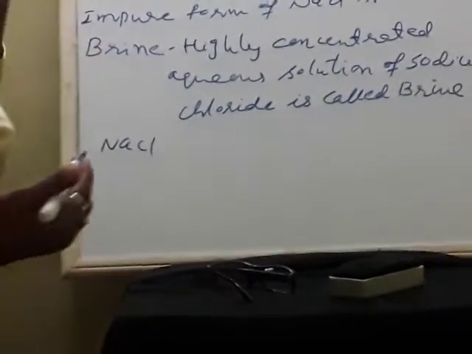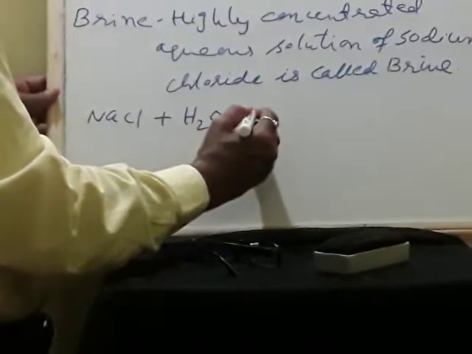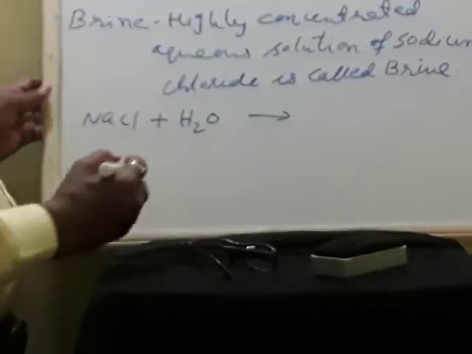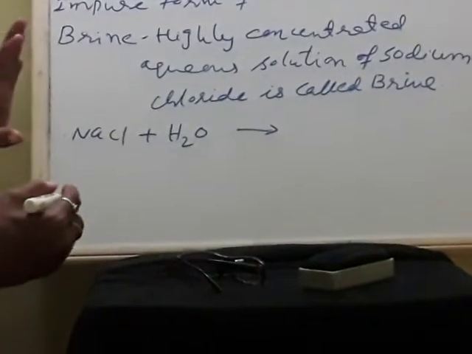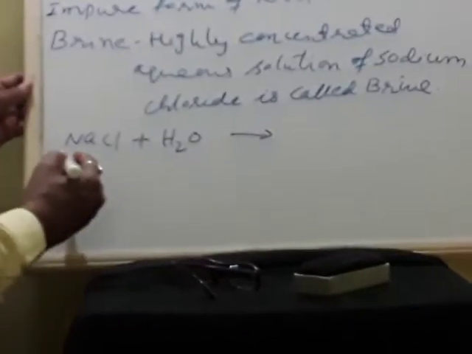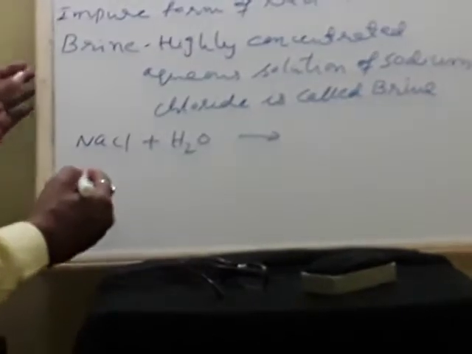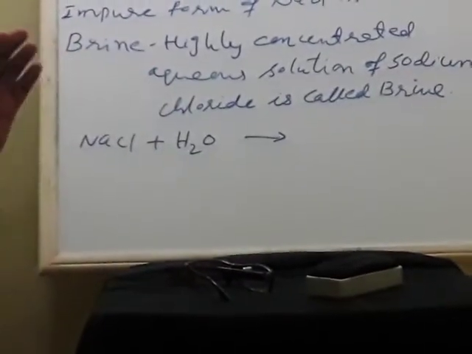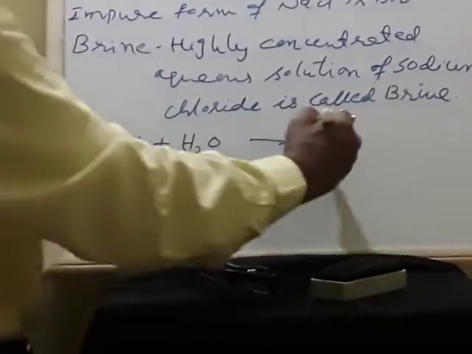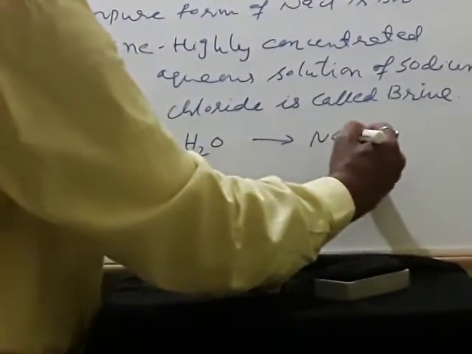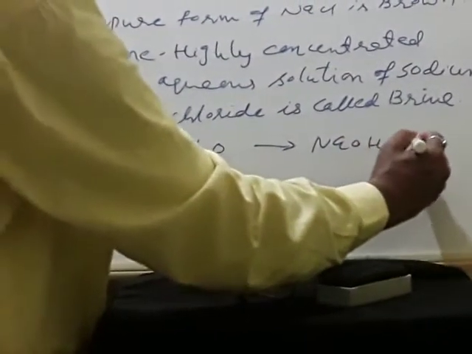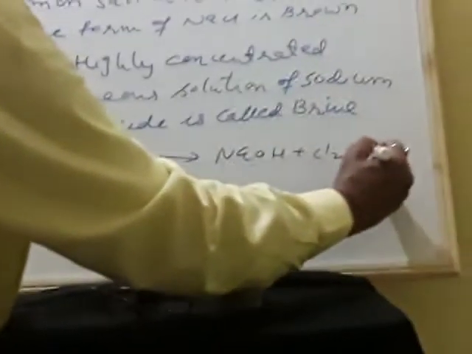But why, we will come to later. Sodium chloride will react with water. So this is actually an aqueous solution of sodium chloride. We call it aqueous. Okay. So this forms sodium hydroxide, chlorine and H2O. So these are the products.